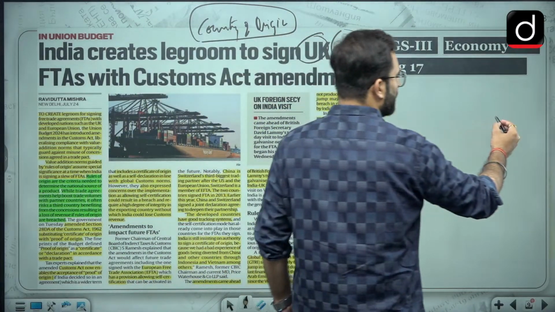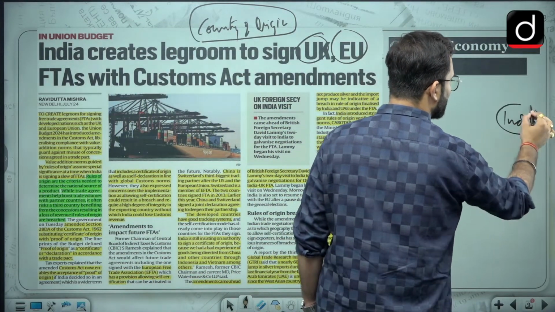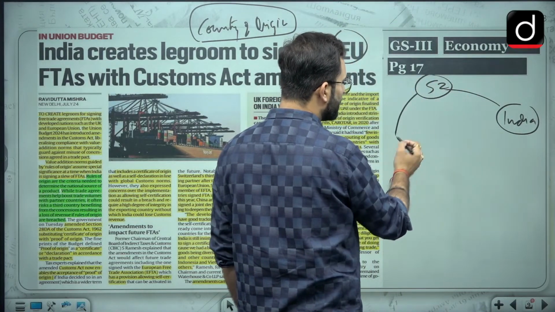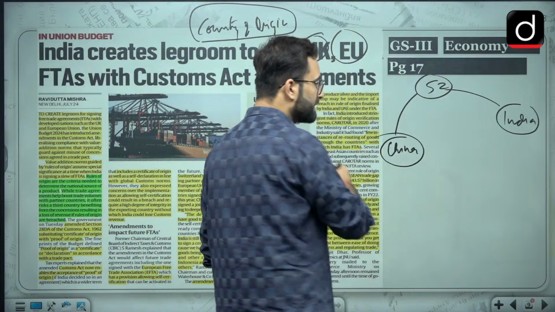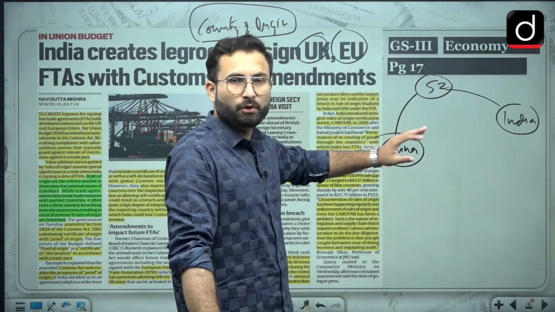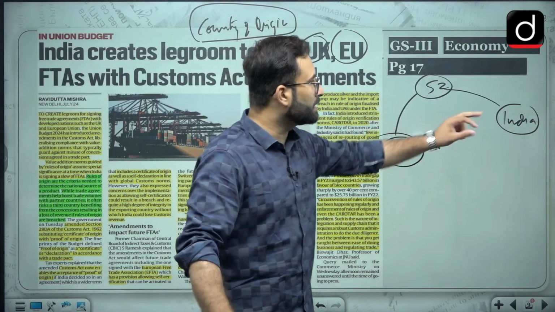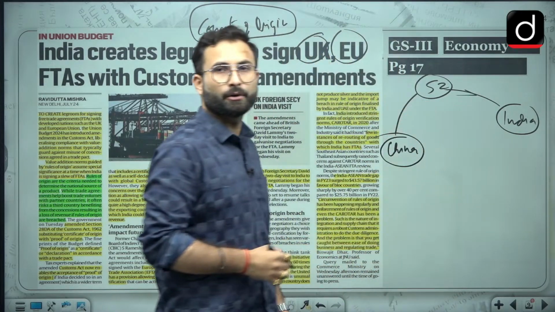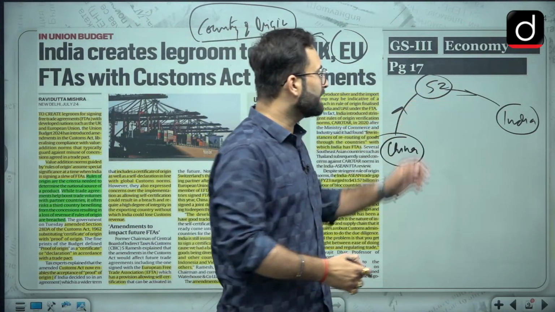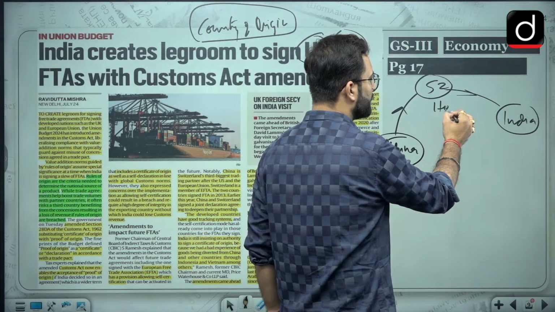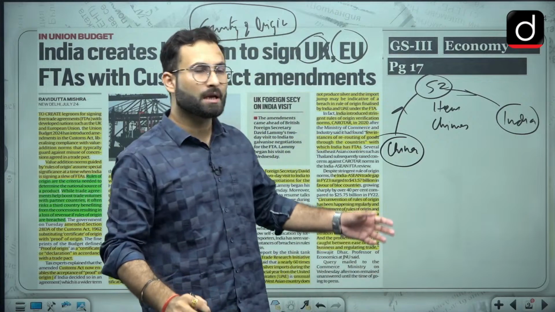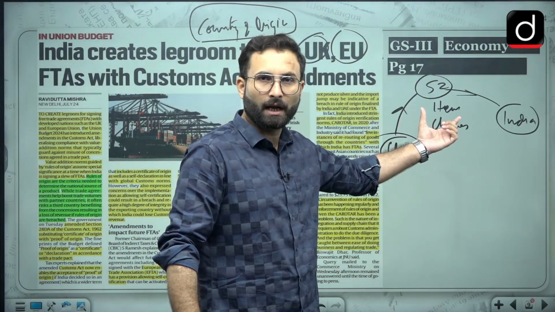Let's say India has an FTA with Switzerland, and Switzerland has some kind of trade relation with China. That is the example given in this article as well, so it will be easy for you to remember. Now India is importing certain stuff from Switzerland, and China is sending certain stuff to Switzerland. Switzerland is sending an item that is of Chinese origin, and that is going to India. So ultimately the country of origin of this item is China.